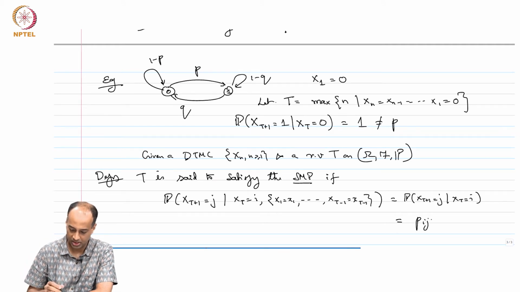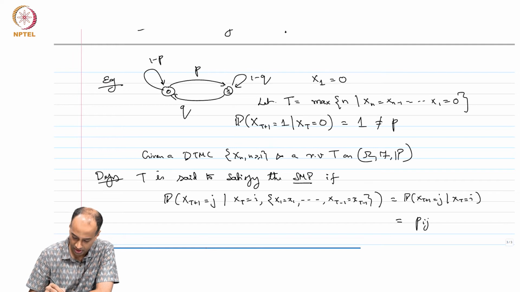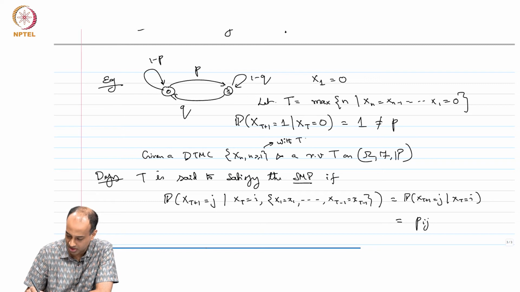Okay. So, the DTMC, I should say, given a DTMC with transition probabilities p_ij.